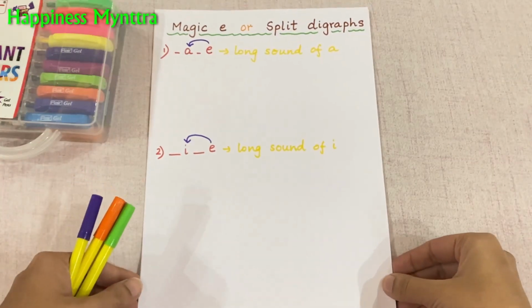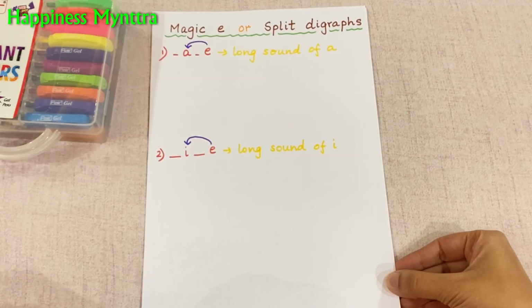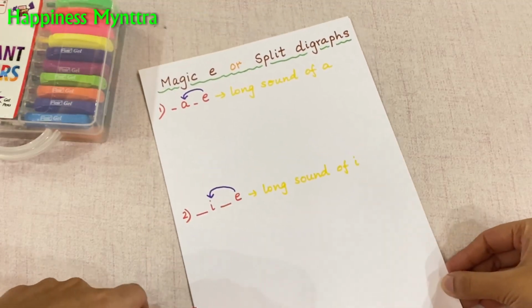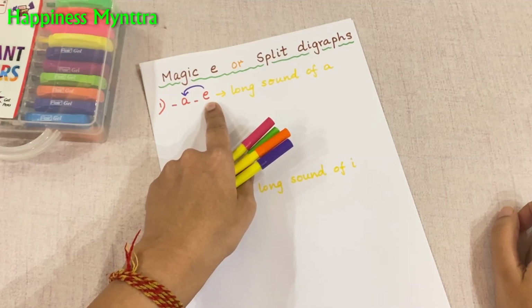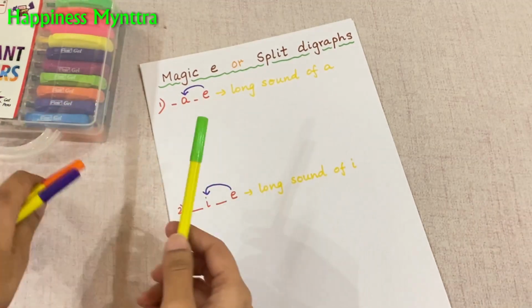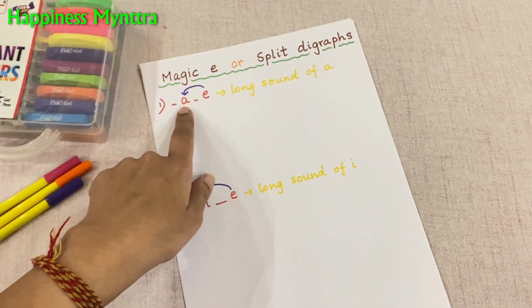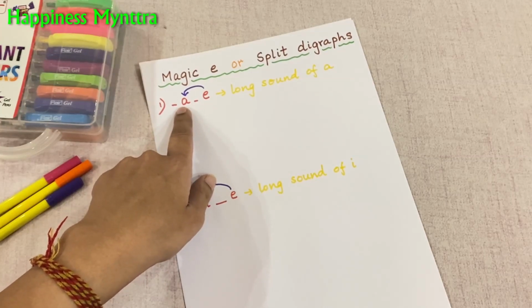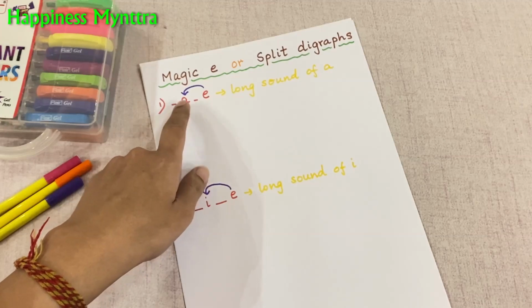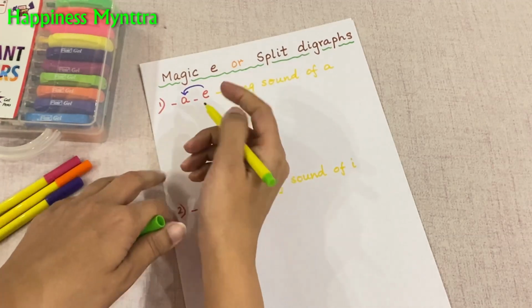Let's start with the magic E or split digraph words. Now here we are talking about the letter E coming at the end of a word. In that case, the vowel before the consonant takes the long sound. So let's understand this with the help of an example.